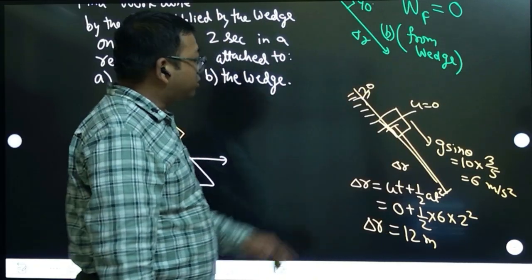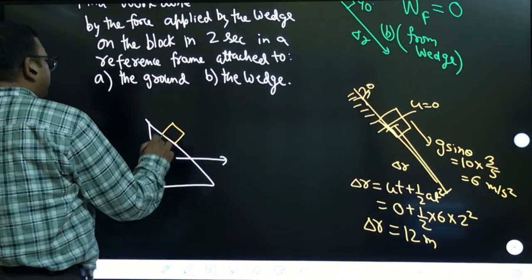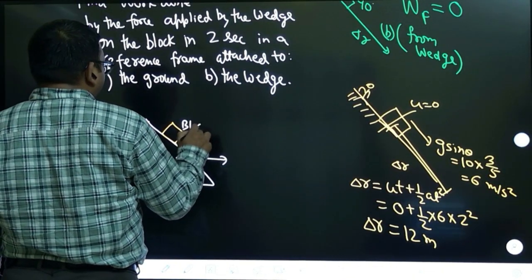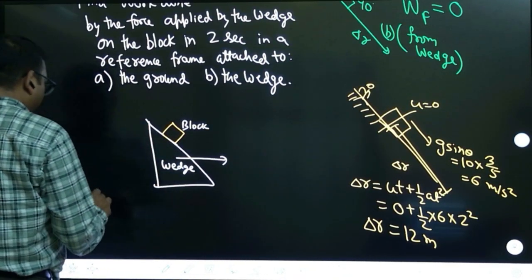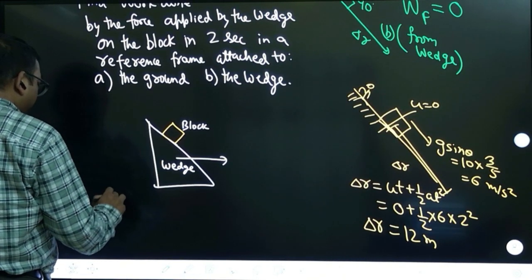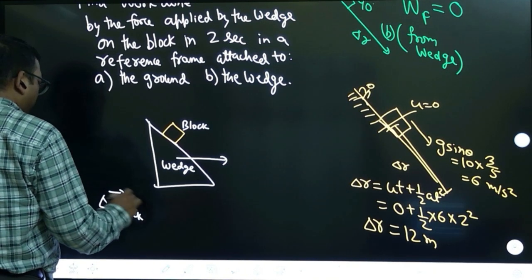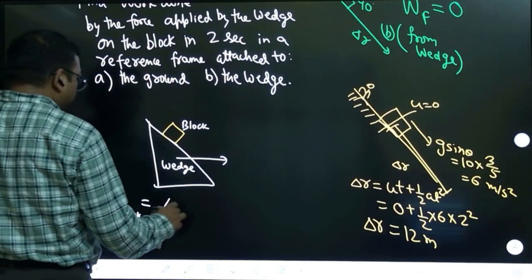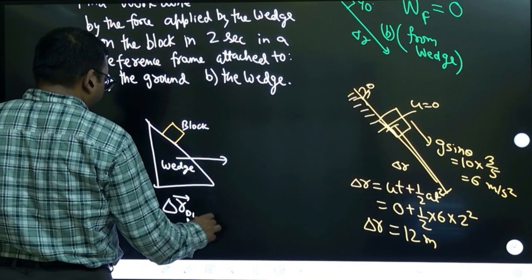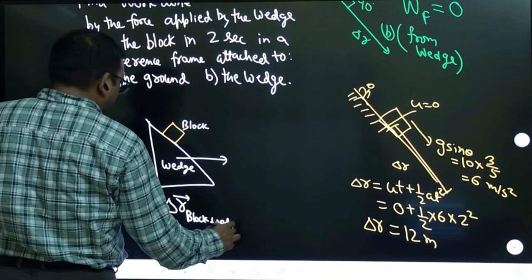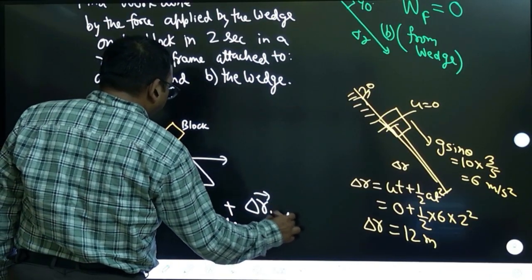Yes, in 2 seconds. Now I want to calculate the displacement of this block. Let us say this is the block and this is the wedge. So I want to calculate displacement delta r for this block. This delta r for the block is the displacement of the block with respect to the wedge plus the displacement of the wedge. You remember relative velocity.